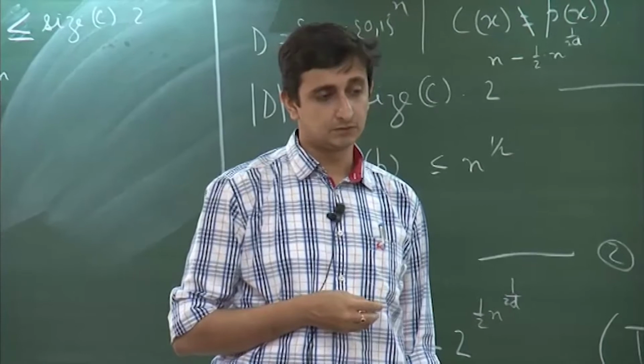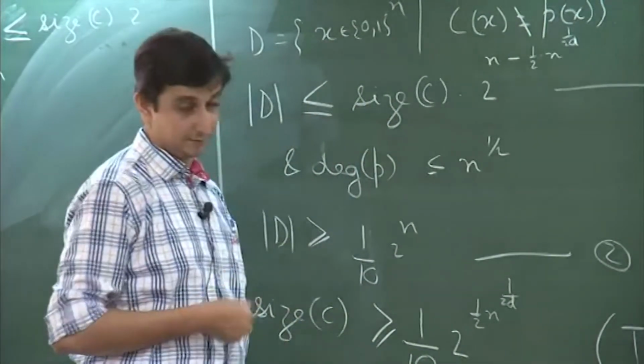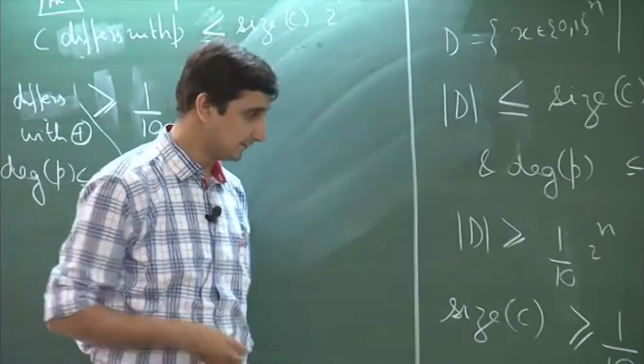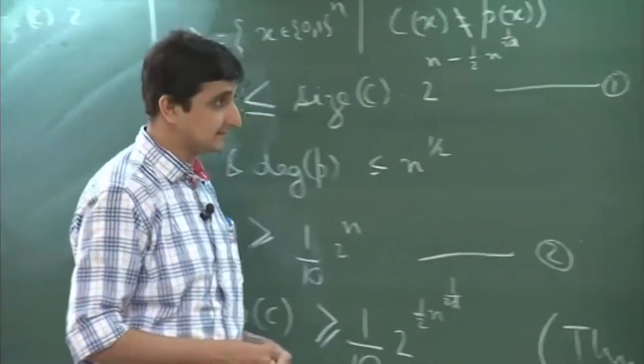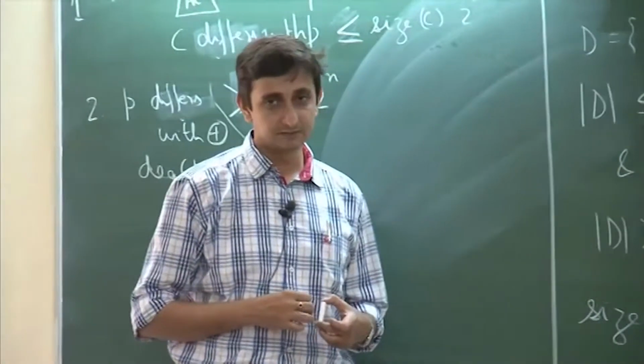I do not want to go into these details now, but I think it is a nice exercise to think about these things.